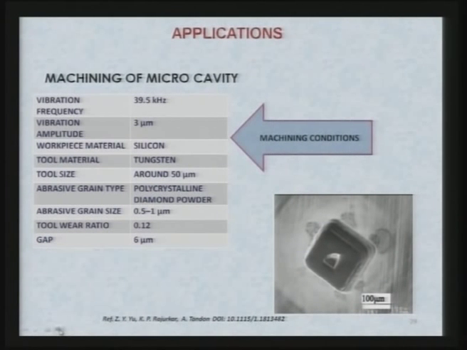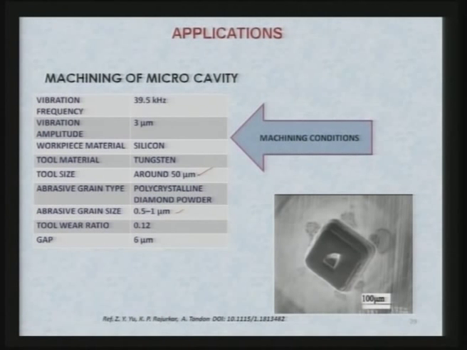Now, this is another important, very good application. You can see vibration is 39.5 kilohertz, vibration amplitude is 3 microns, again a silicon workpiece, tool material is tungsten, and tool size is 50 micron. The abrasive grain type is polycrystalline PCD powder, the abrasive size is still smaller, that is 0.5 to 1 micron, the tool wear ratio is 0.12, and the gap is about 6 micron.